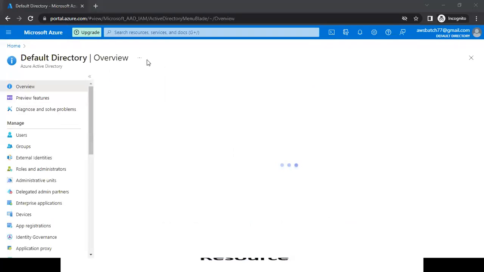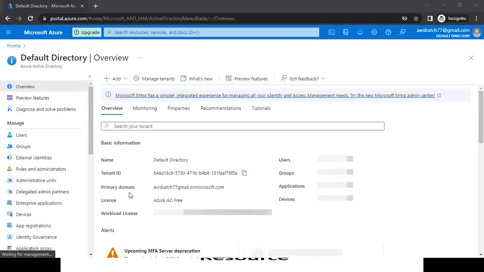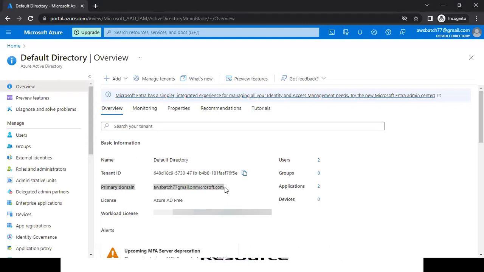Now we are under our Azure Active Directory service, and here we are able to see the primary domain, which is also called the custom domain. Here is my tenant, which I'm able to see here. So how has the system created this tenant? The email ID which I'm using, dot onmicrosoft dot.